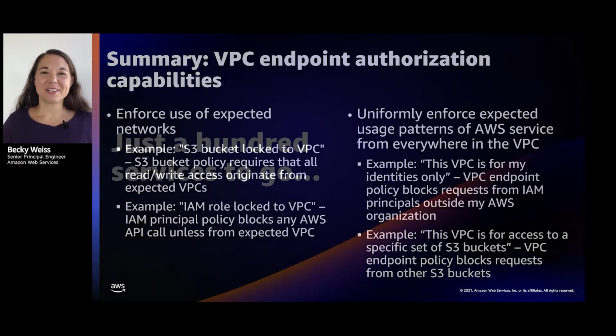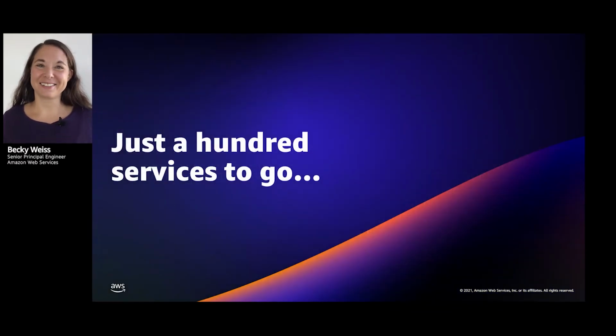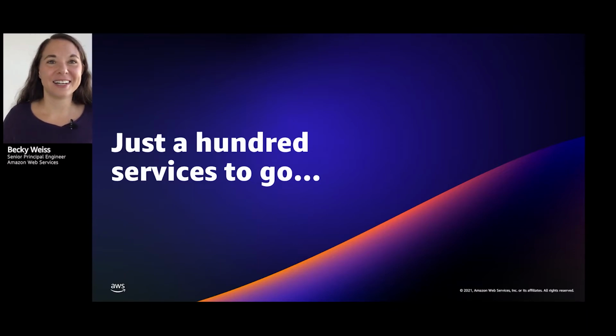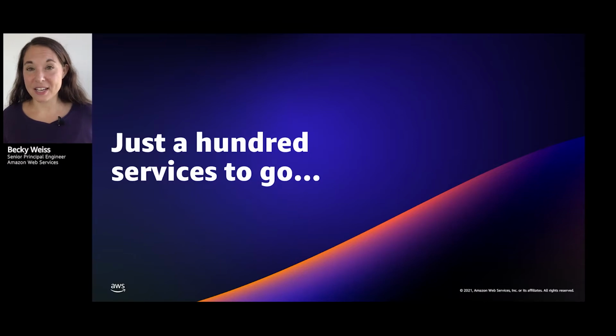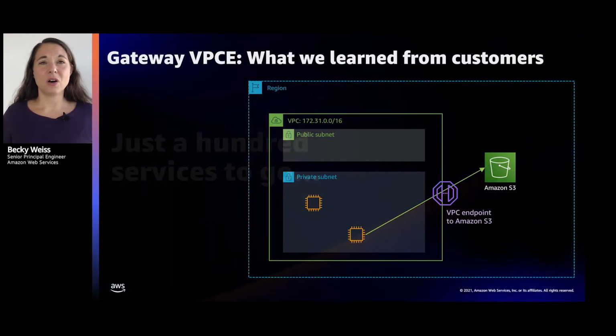Okay, great. Mission accomplished. So the customers say, great. S3 is not the only AWS service in the world. Can you go ahead and do that for all of the other services? And this is a very reasonable request. Particularly that VPC endpoint policy capability is extremely powerful in being able to make rules about how AWS services get used from within your network perimeter.